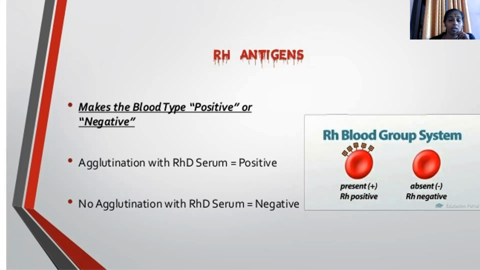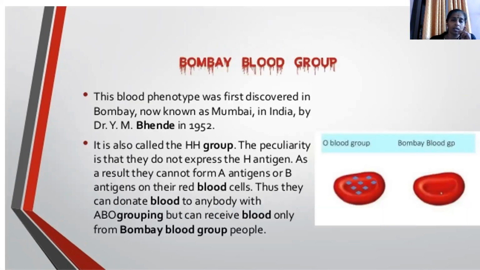Agglutination with anti-RhD antiserum is positive, and if there is no agglutination, we call it negative. So B positive cells have an Rh antigen on top, and B negative cells do not have the Rh antigen on top. That is the Rh antigen.